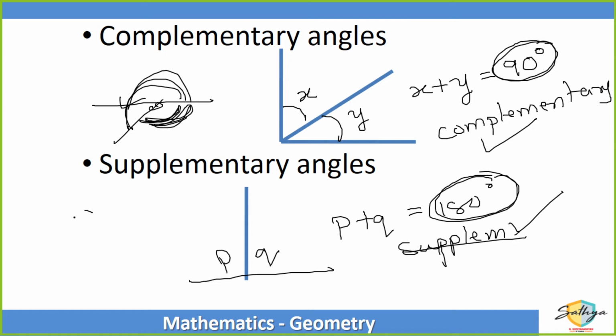How to remember it? C comes before S, right? C में एक बार मुड़ता है 90 degrees. S में दो बार मुड़ता है, so 90 plus 90, 180 degrees. Any way you want to remember. But when the sum of two angles is 90, it's called a pair of complementary angles. And when the sum of two angles is 180 degrees, they are known as a pair of supplementary angles.